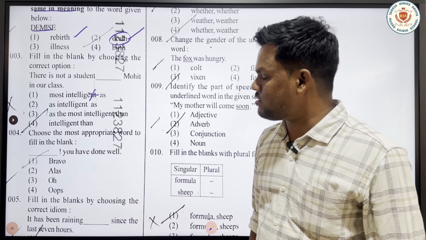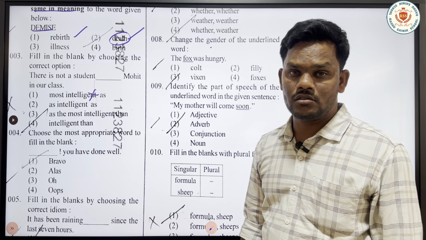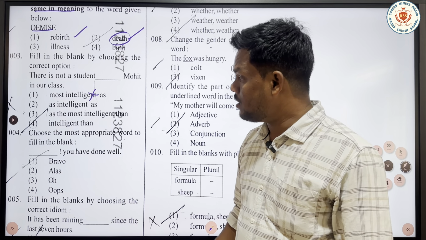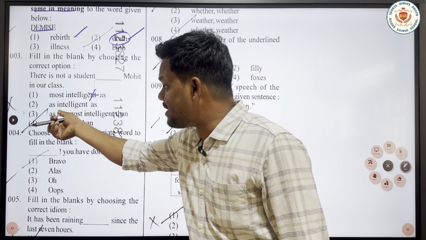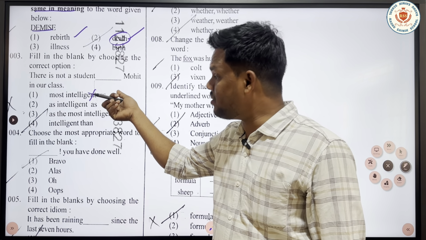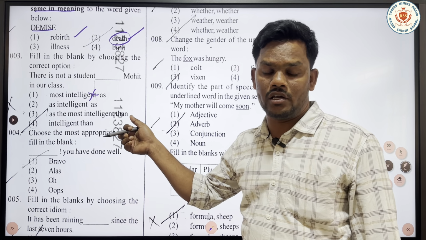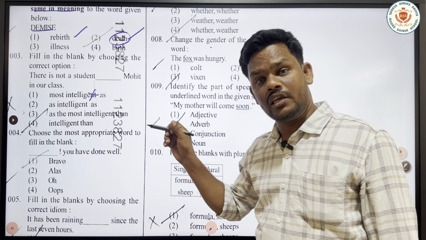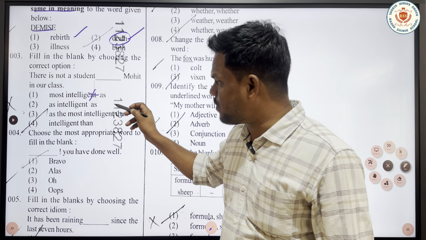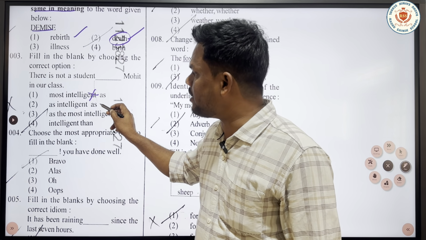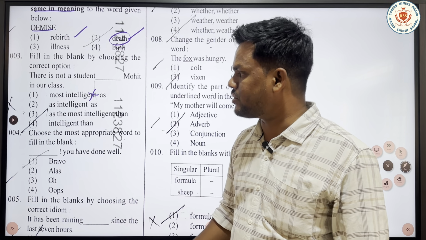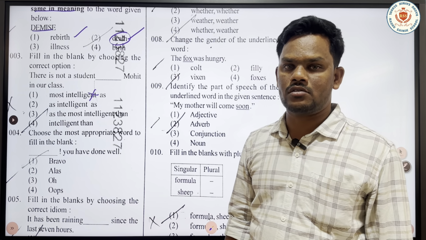And the second option is as intelligent as, that is as plus adjective plus as. This is used in comparative degree, that too in equality. So we can use the second option, as intelligent as, as the answer for this question.